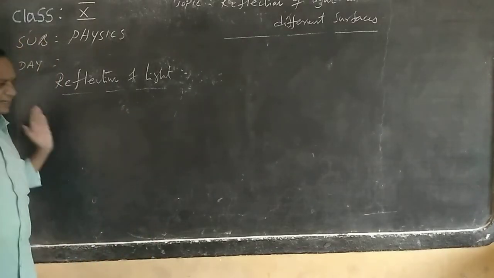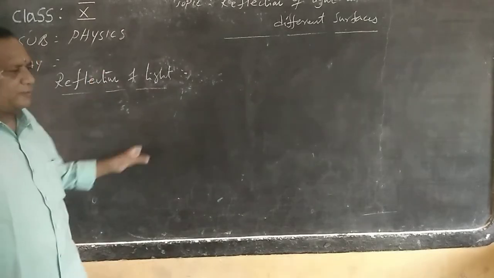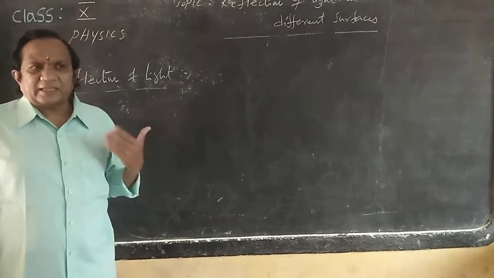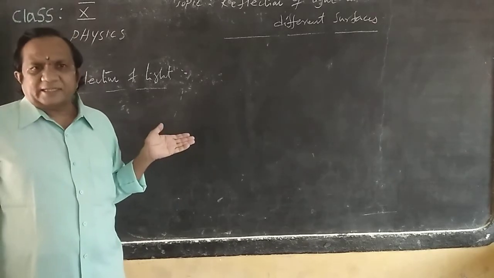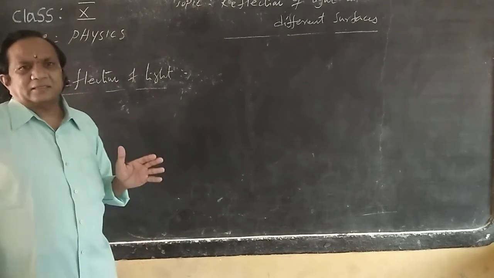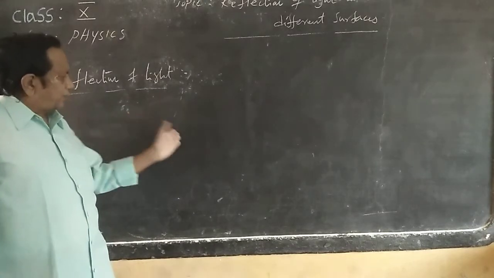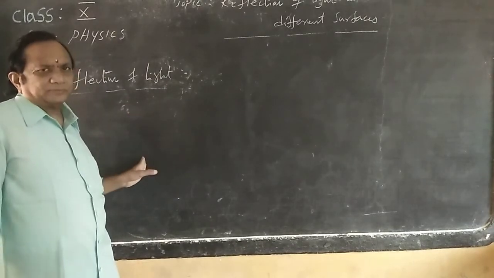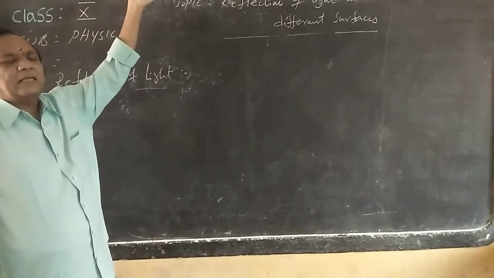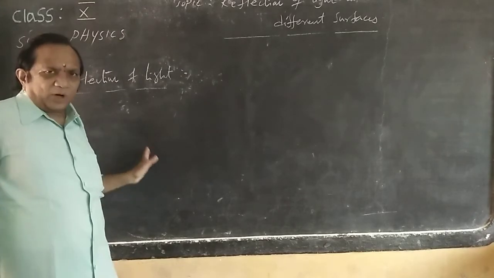Now, for the reflection property, we need opaque bodies. Opaque ones are the wall, this blackboard, books, etc. Where light is not propagated through them, all such matter we consider opaque bodies. Suppose I pass a light ray through the wall, is it possible for it to pass through and fall on the other side? It is not possible. So that's why this property is taken.